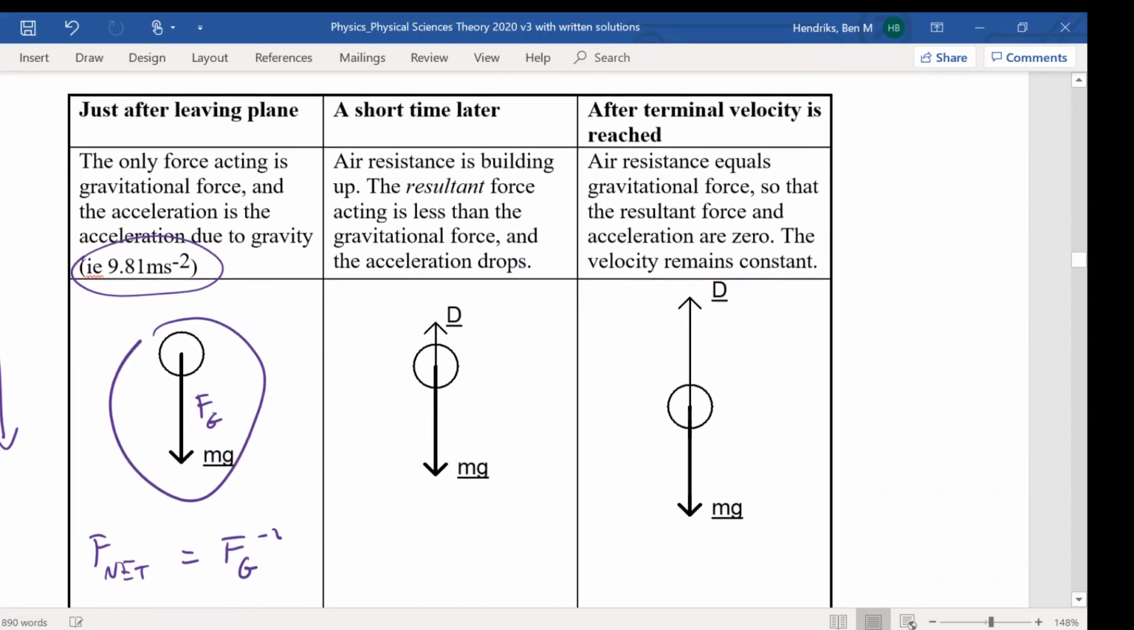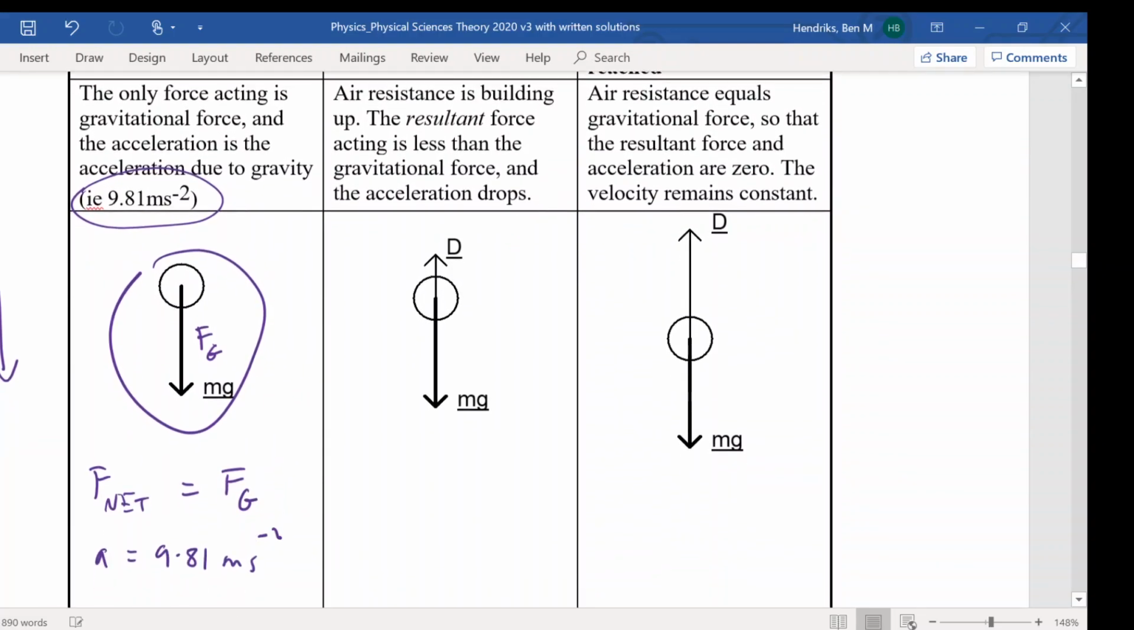Alright, the next one, a short time later. What we can see here is that the drag forces have just started to counteract the motion of the skydiver. We can think of the drag forces as frictional forces as well, which oppose the motion of our skydiver. So air resistance is building up, the resultant force acting is less than the gravitational force, and the acceleration drops.